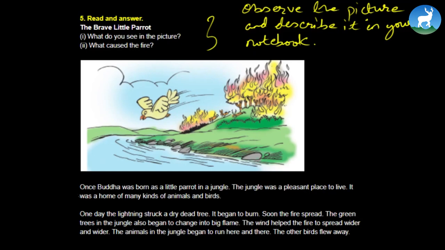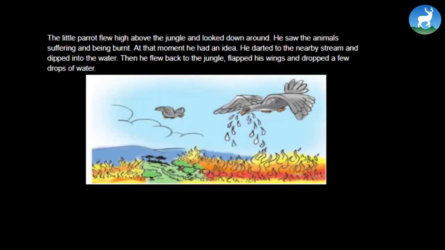At the very beginning of the story, it says once Buddha was born as a little parrot. So we can imagine that parrot to be very wise and very loving and very caring. Okay, so let's continue the story. The little parrot flew high above the jungle and looked down around. He saw the animals suffering and being burned. At that moment, he had an idea. He darted to the nearby stream and dipped into the water. Then he flew back to the jungle, flapped his wings, and dropped a few drops of water.